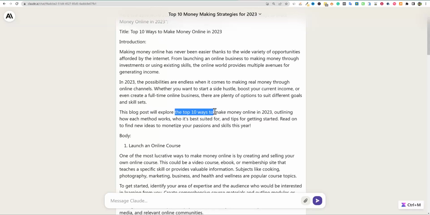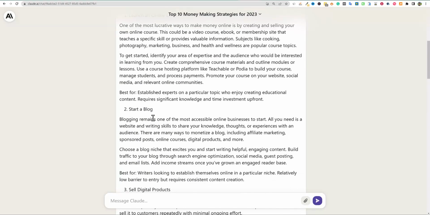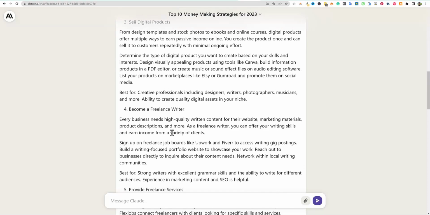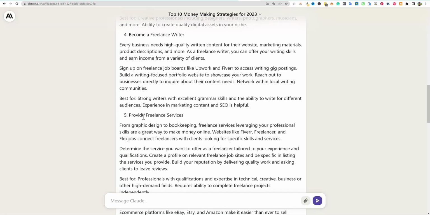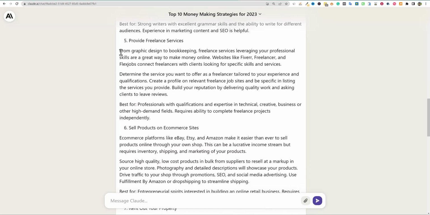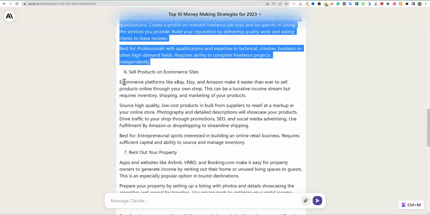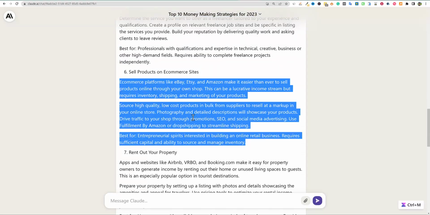It did do a good job including that exact term again, which is super cool, outlining how each method works, who it's best suited for, and the tips for getting started. Read on to find new ideas to monetize your passions and skills this year. One of the most lucrative ways. So it says launch an online course, start a blog, sell digital products, become a freelancer, provide freelance services. It is diving pretty deep into these, and that's something that a lot of times we don't get with ChatGPT.